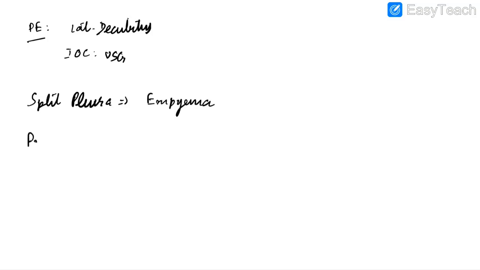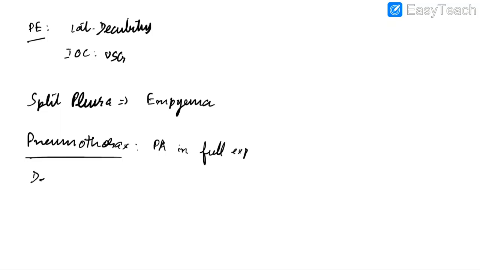Now let us discuss about pneumothorax. The best view to detect pneumothorax is PA view in full expiration. Deep sulcus sign can be seen in pneumothorax in supine view. In case of tension pneumothorax, the mediastinum will be shifted to the opposite side.